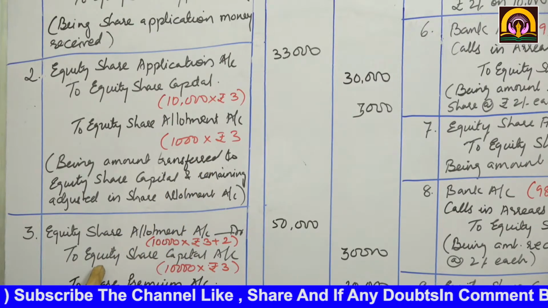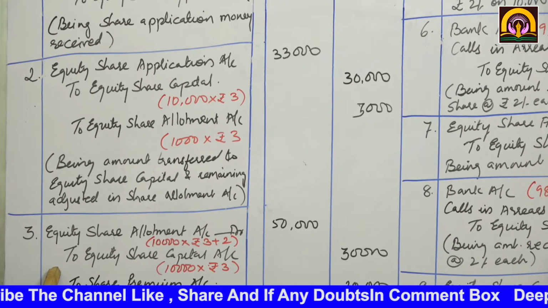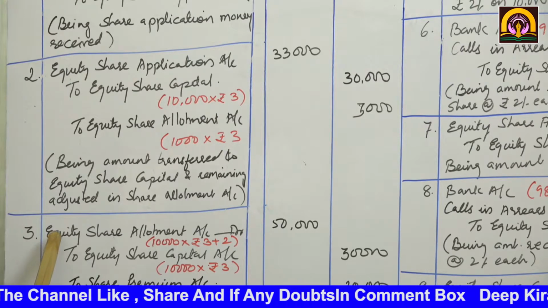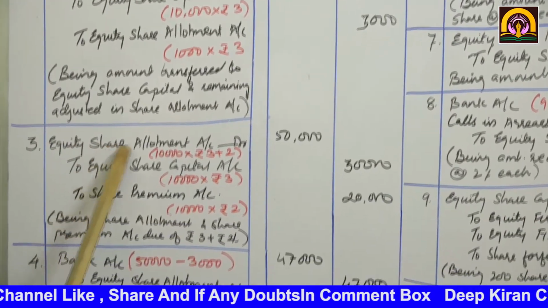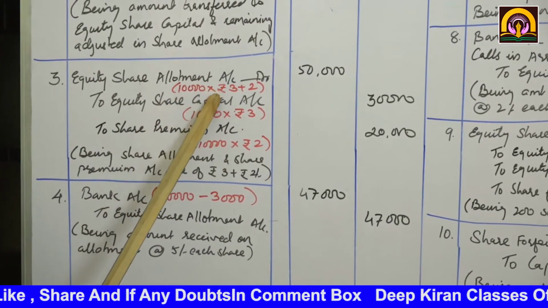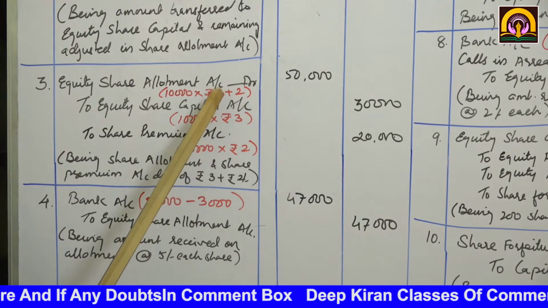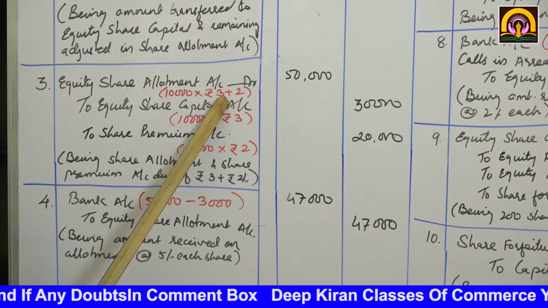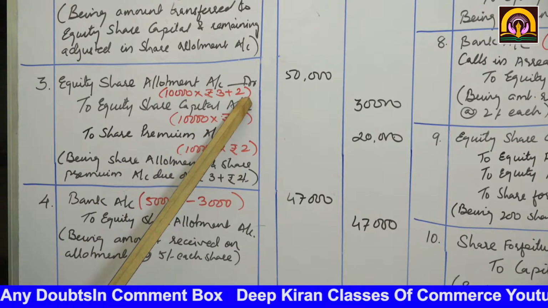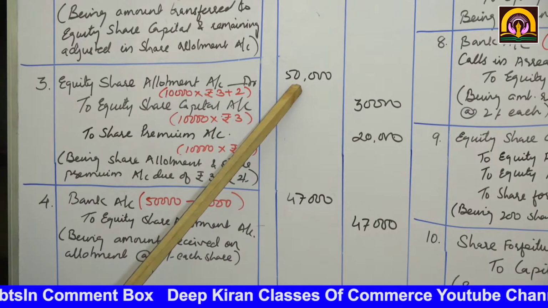Now next is for allotment of shares. So for the due entry, what will be the entry? Equity share allotment account debit. See, 10,000 shares, rupees 5 was called, including premium. So I have written it separately: allotment 3 and premium 2. So this is 5. 5 into 10,000, 50,000.